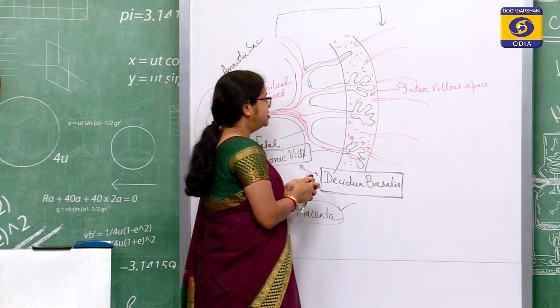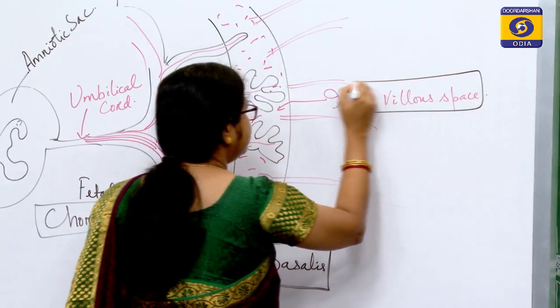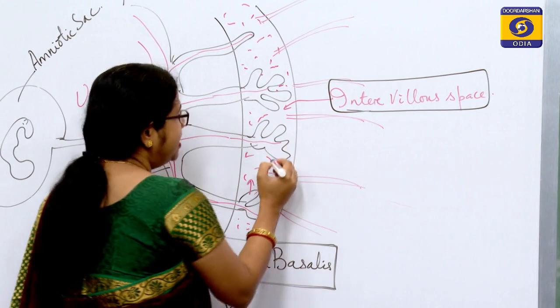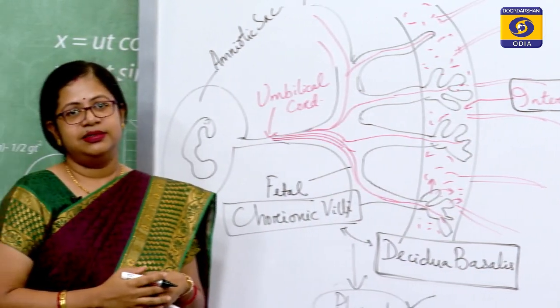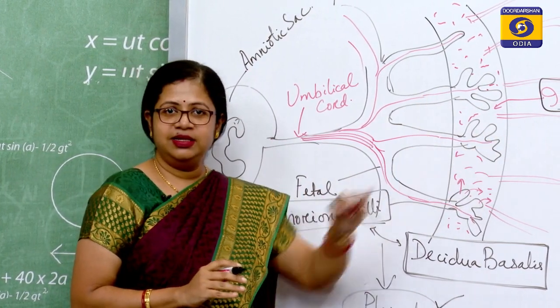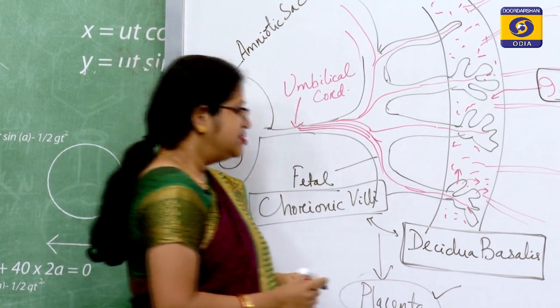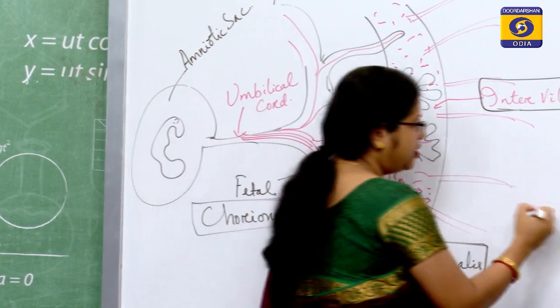So, once in this intervillous space, the exchange will take place between the fetus and the mother. So, now I hope it is clear how the placenta forms and how it will look.